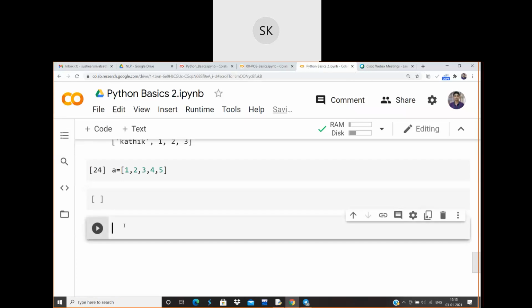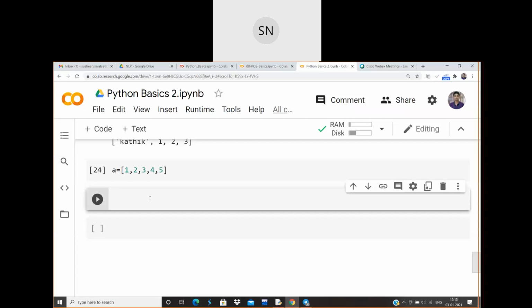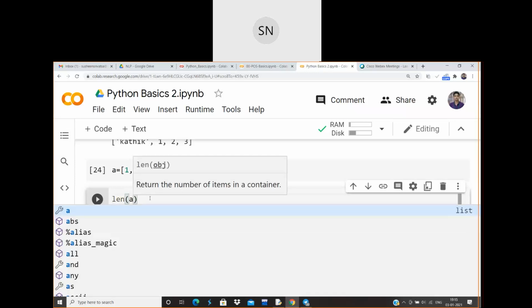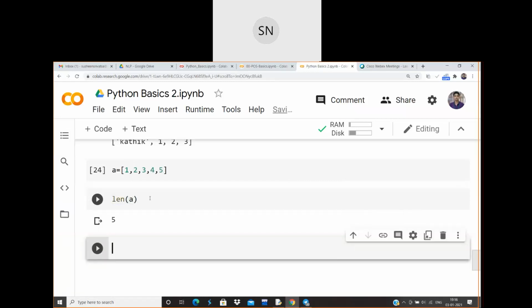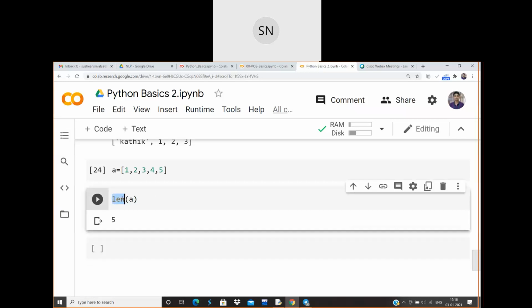Okay, 6. But how do you know it's exactly 6? What if you don't know the value of 6? Length, len of a. Yeah, so there is one more function which actually tells us the length of the array. In order to find the length of an array, we'll be taking the help of this. The syntax is len of a; any kind of object you can pass into it. So you'll be getting the exact value which is present in that one. The length of a is 5. So let me initialize it into some other variable.